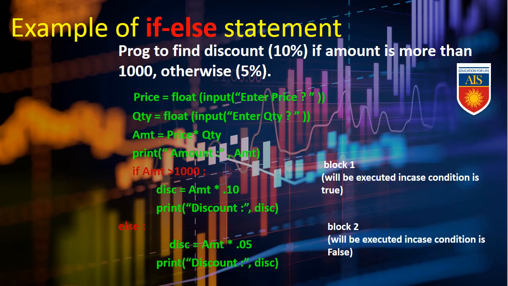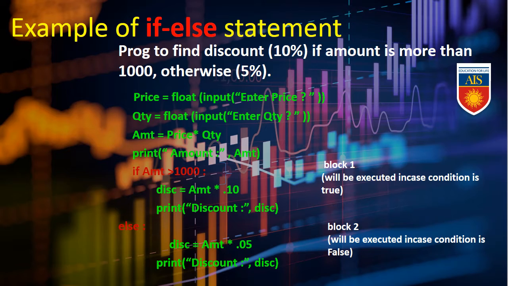Example of if else statement. So we can follow one program to find discount 10% if amount is more than 1000, otherwise 5%. That means any amount less than 1000 will receive a 5% discount. So price equal float, input enter price. So we have given the data type as float, that means the user can provide decimal values also. Next QTY equal float, input enter QTY. Here also the same rules are applicable, decimal values are welcome.